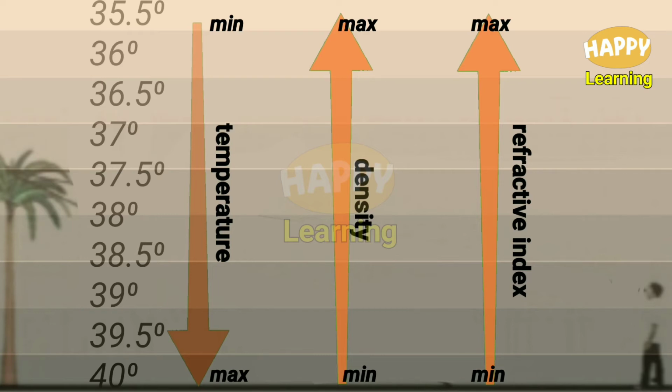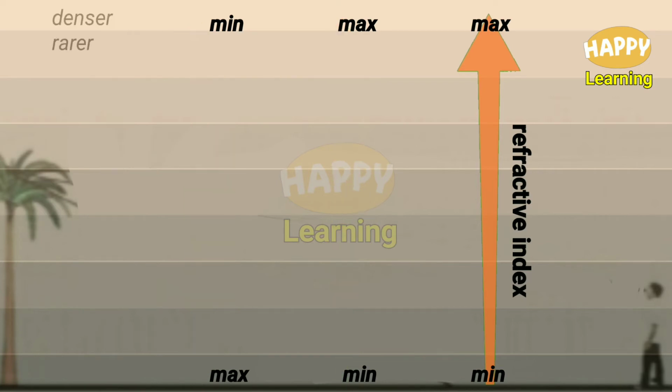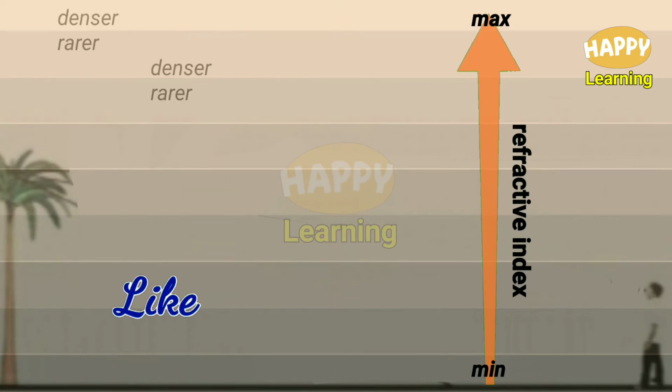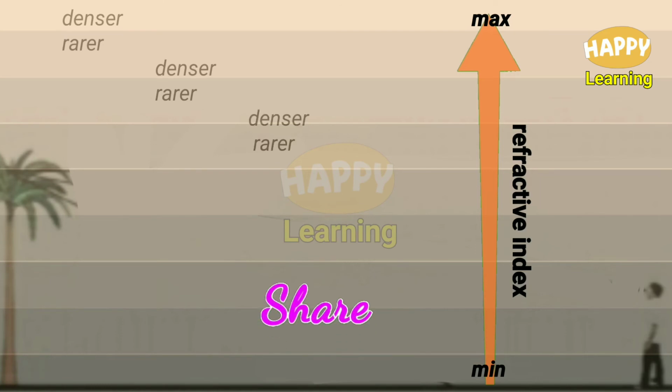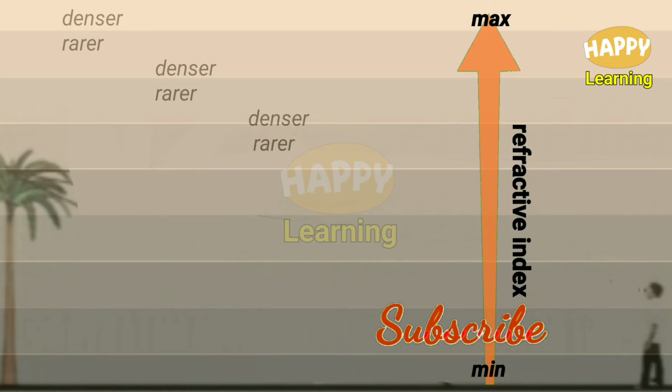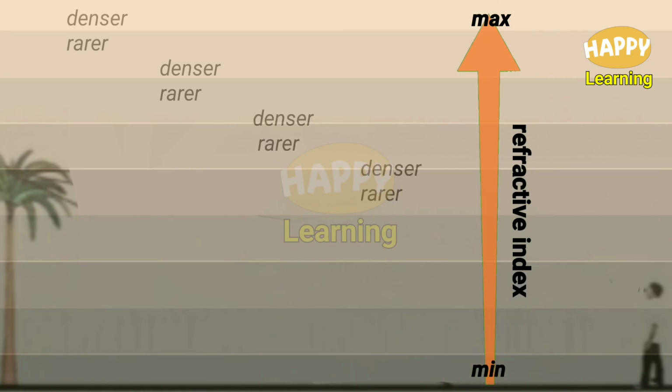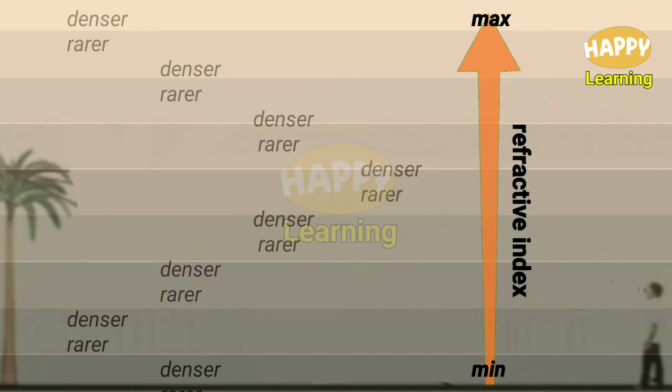So, we have got many layers in the air above the hot road which differ in their refractive indices. As we move from bottom to top, the refractive index of the air layers increases. So the bottommost is the rarest medium and the topmost is the densest medium.